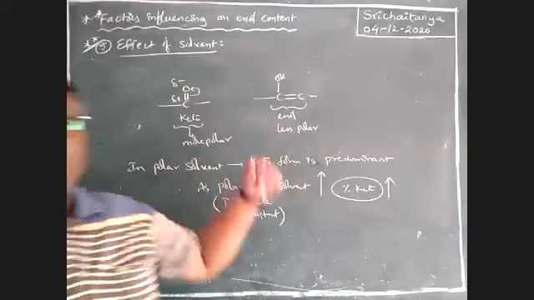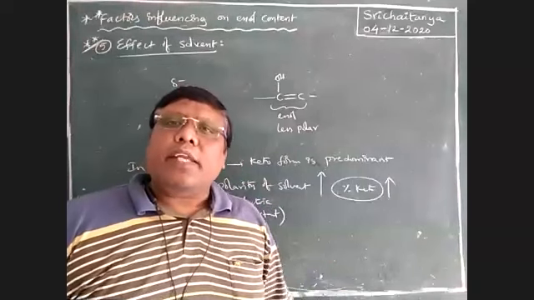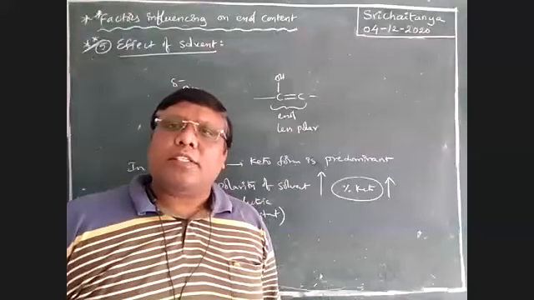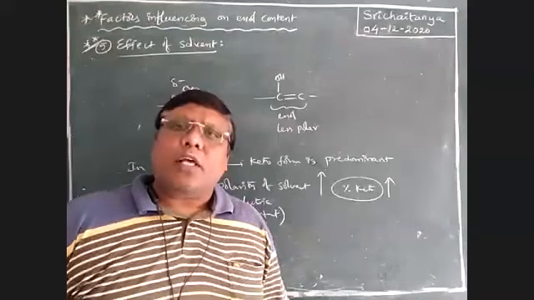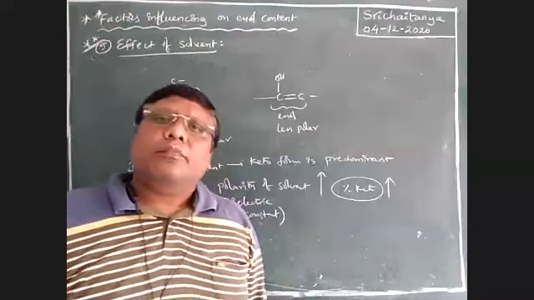Now, when is the enol form possible, in polar solvents or non-polar solvents? Tell me, boys. When is the enol percentage more, in the presence of polar solvents or non-polar solvents? Yes, non-polar.